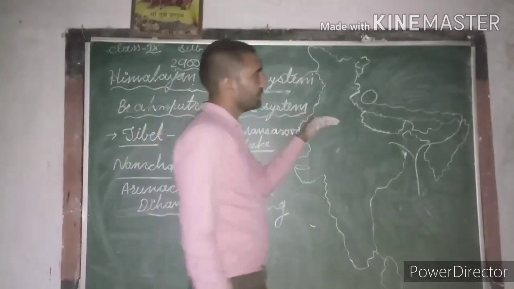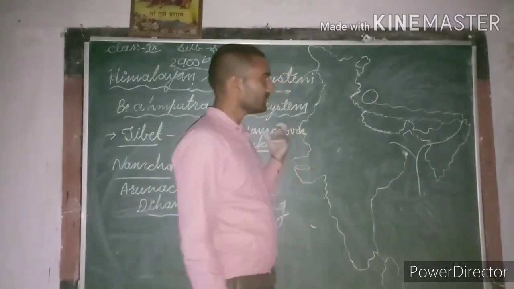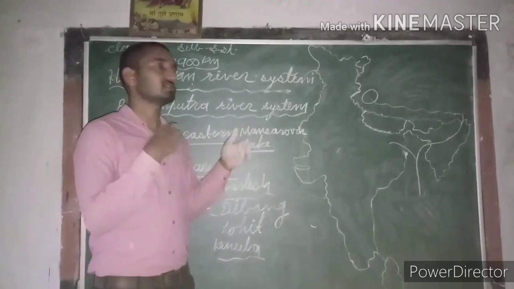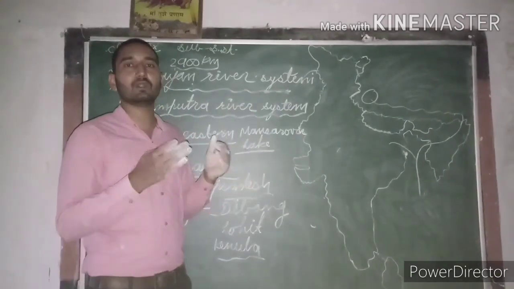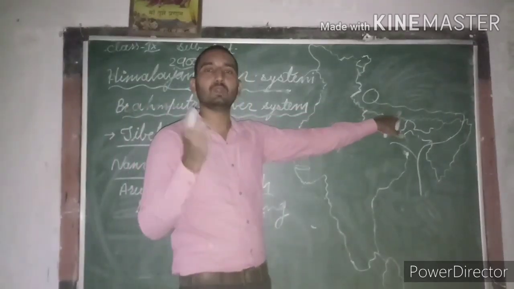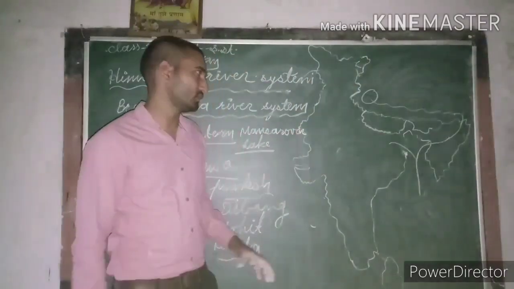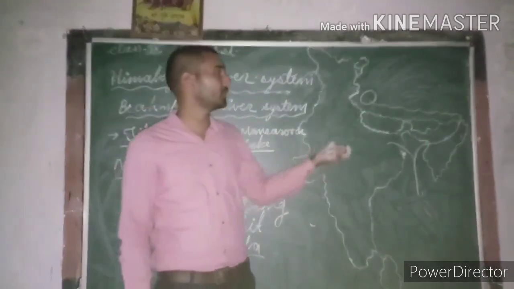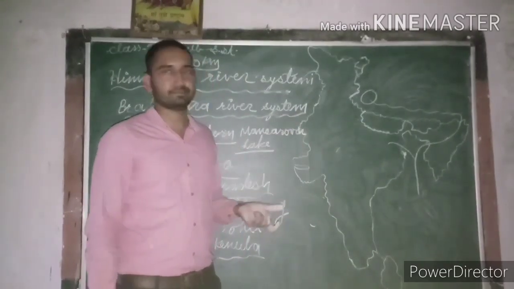When this river flows outside India, parallel to the eastern Himalayan mountain range, at that time this river has less deposits of silt due to flowing on the hard, rocky surface. Means at this time this river has a low water content, but when it enters India, Arunachal Pradesh and Assam, it flows through a region of high rainfall. So because of that it gets a high water amount, and in this way this river becomes a cause of flood every year in Assam and Bangladesh.